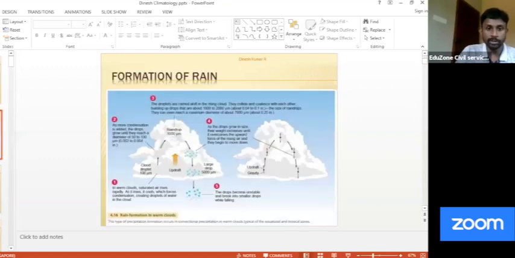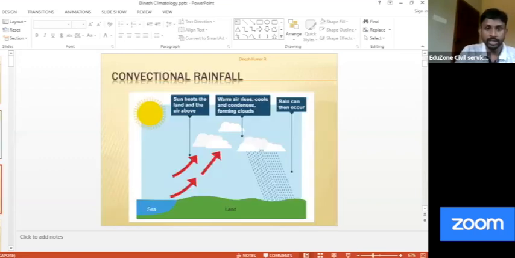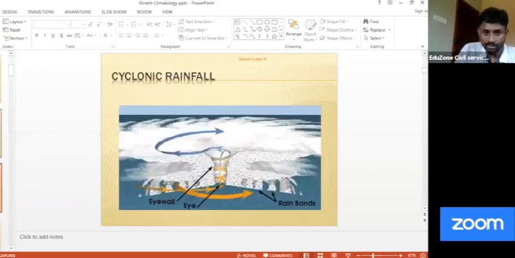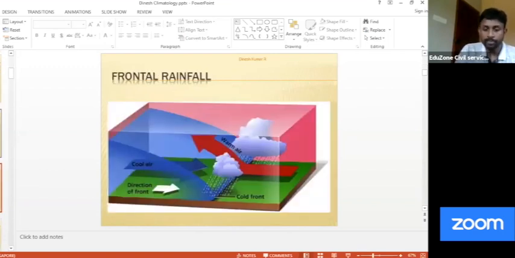We initially dealt with precipitation and everything, right? Different types of rainfall. This was our cyclonic rainfall. This is our tropical cyclonic rainfall. This is our frontal cyclonic rainfall. For frontal cyclonic rainfall, we have discussed there can be two types based on the type of front. There can be different types of rainfall associated with the cold front, and different types of rainfall associated with the warm front. We have discussed all these things.